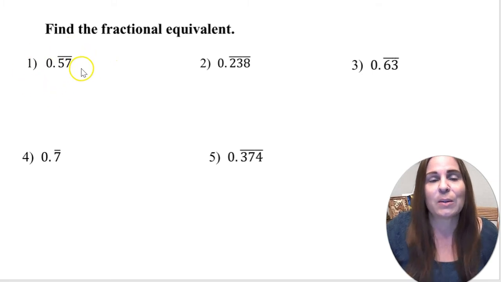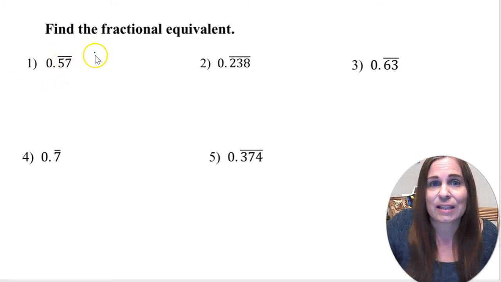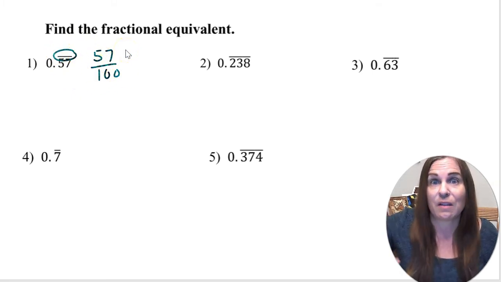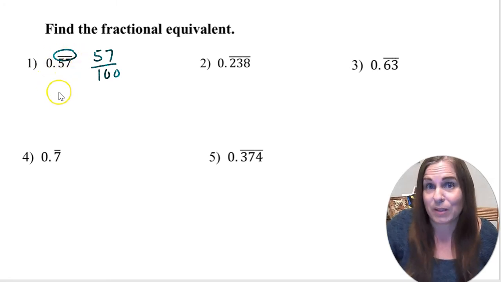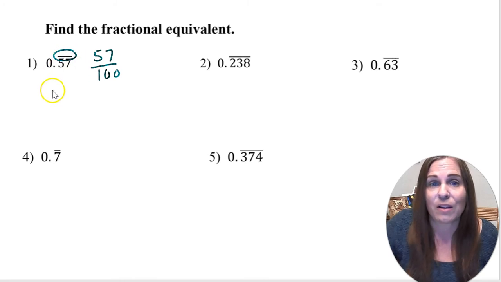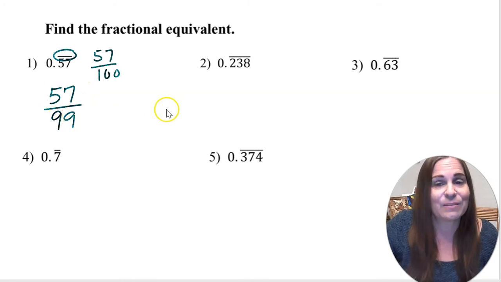But how do we do it when the decimal part repeats? So I can't say that this is 57 over 100 because there's a bar here. This 57 repeats. It's 57, 57, 57. So the way that we do this when it's a repeating decimal is the number of digits that are repeating, we write over that same number of nines. So here I've got 2 digits that are repeating, 5 and 7, so I will put them over 99.